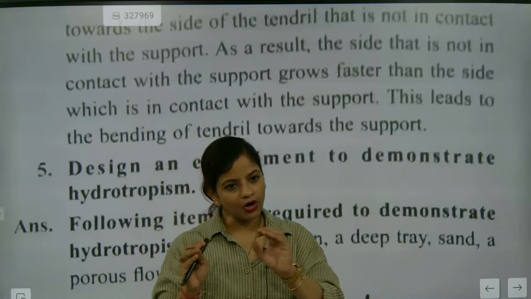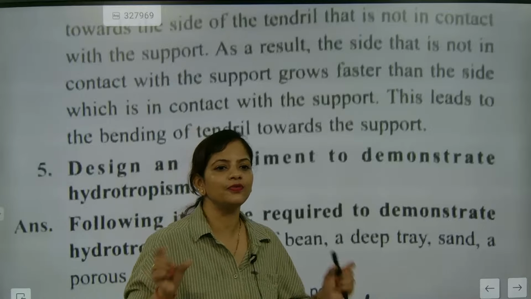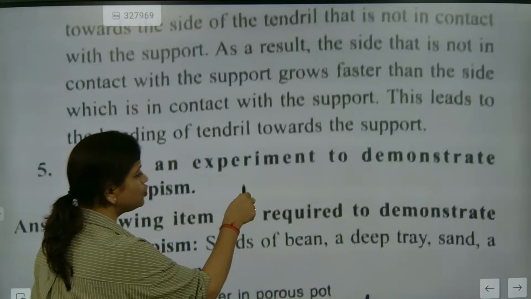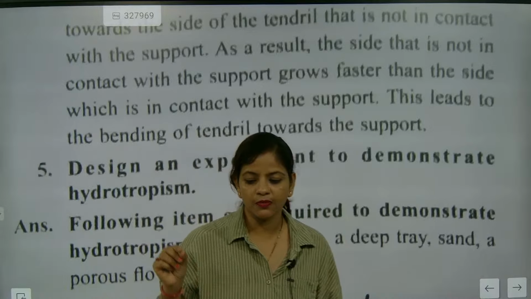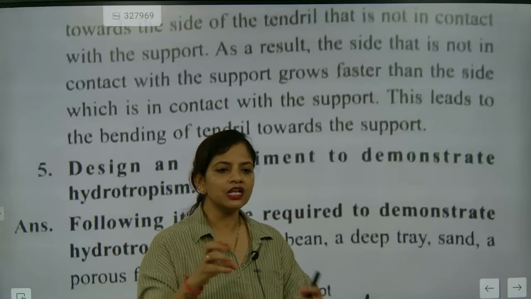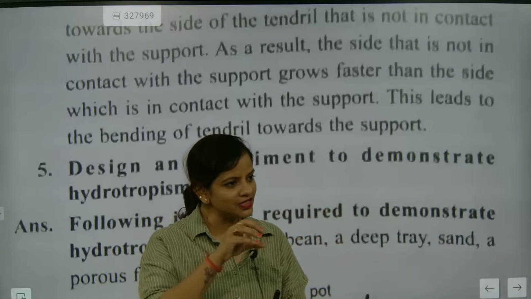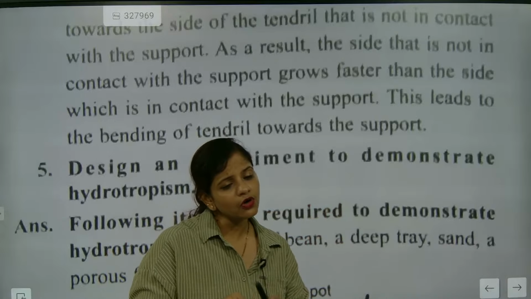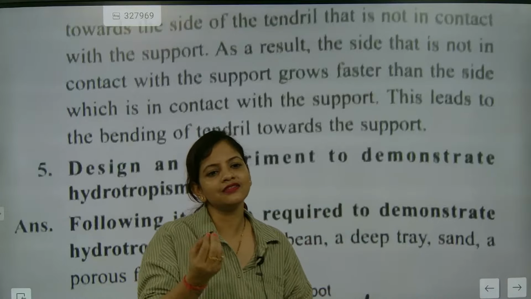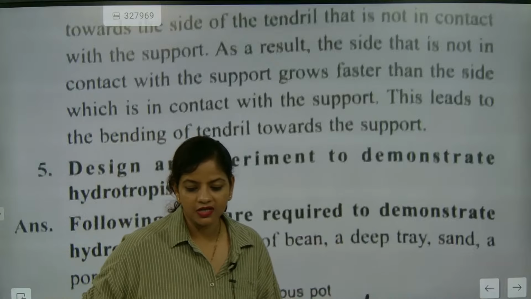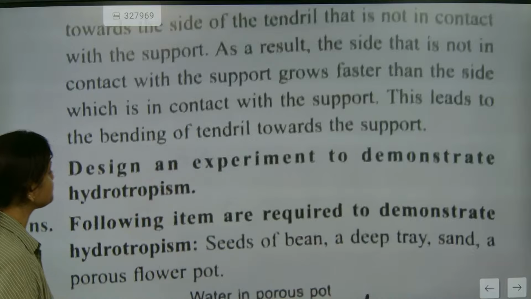Got it? And the water films are there. What is the meaning of water film? It's not the movie water films. Water film is in the gap between two soil particles. Some gaps will be there because soil particles are not homogeneous. It is heterogeneous. So definitely between 5-6 stones, you will see some gap. That gap will be filled with water. So the work of the root is to penetrate into that area and start sucking the water. Understood or not? That's the most important thing here. I hope everybody is understanding.